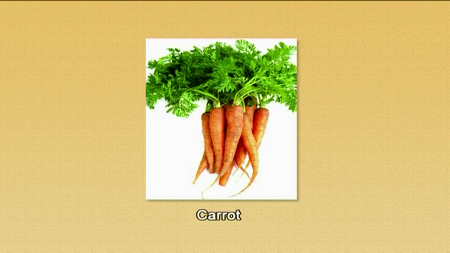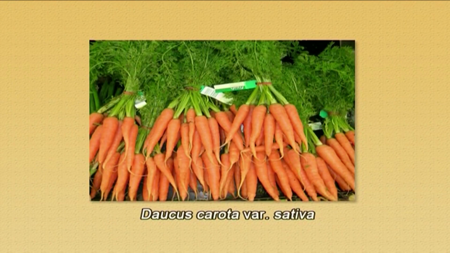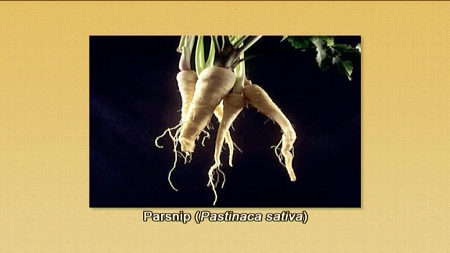Some of the species which belong to the family Apiaceae are used as food, such as the common carrot, its scientific name being Daucus carota variety sativa, and even the parsnip, scientifically known as Pastinaca sativa. These two are used as root crops.